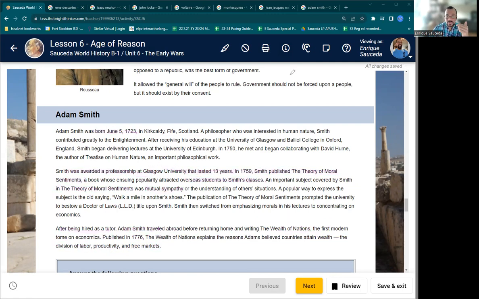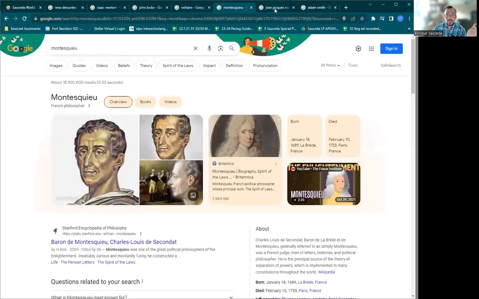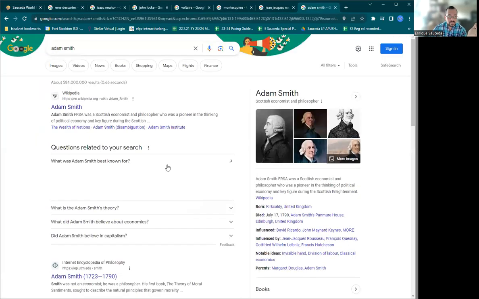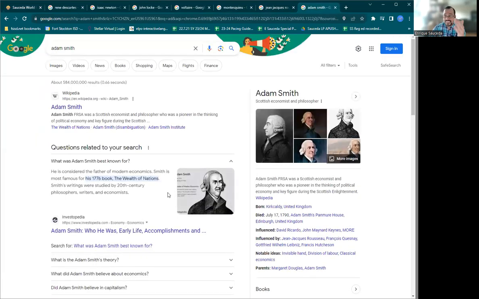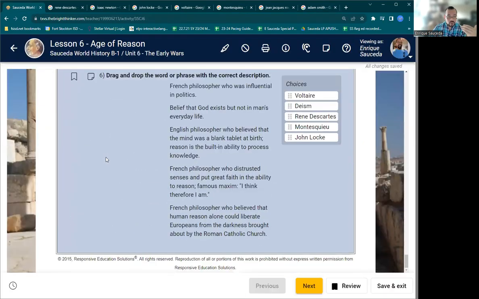I hope this little review helps. I just went over a whole bunch of these guys: Descartes, Newton, Locke, Voltaire, Montesquieu, Rousseau, and Adam Smith, also known as the father of economics. Read a bit more so you can answer your questions right down here. You owe me 6 of them.